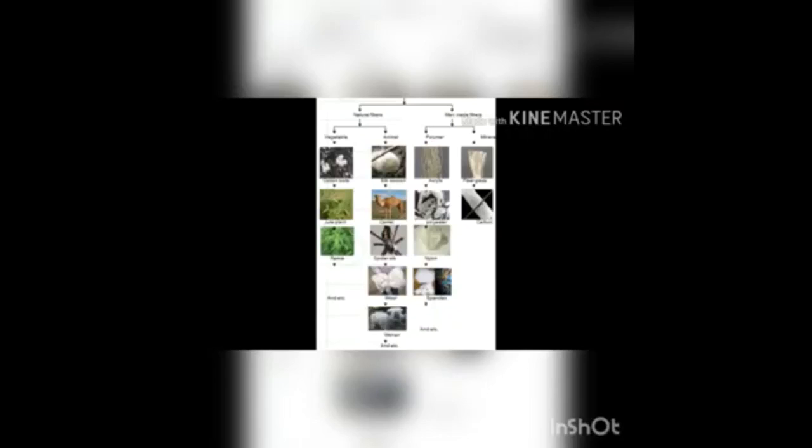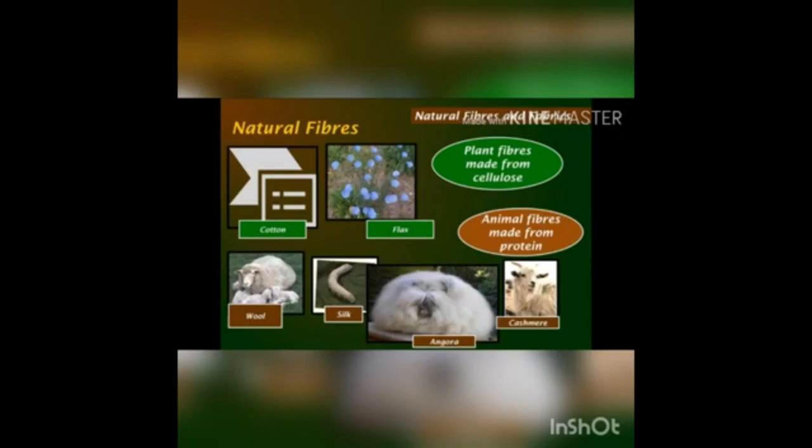In your previous year, you learned about plant fiber. In this year, we are going to see animal fiber. Animal fibers are obtained from animals. Let's go to today's class. Animal fibers are made up of protein and plant fibers are made up of cellulose. This one we already learned in our previous year. Human beings are also one kind of animal, so our hair and nails are also made up of protein. Likewise, animal fibers are made up of protein.